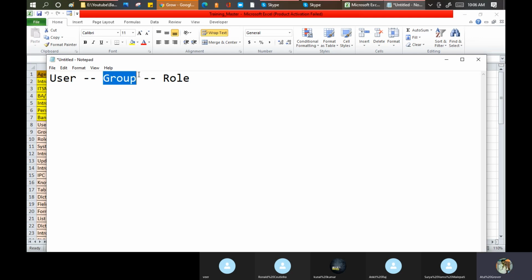Now the term group. As per the standard language which you use, a group means a set of people who work for a common goal. Like we are a group of ServiceNow learners.